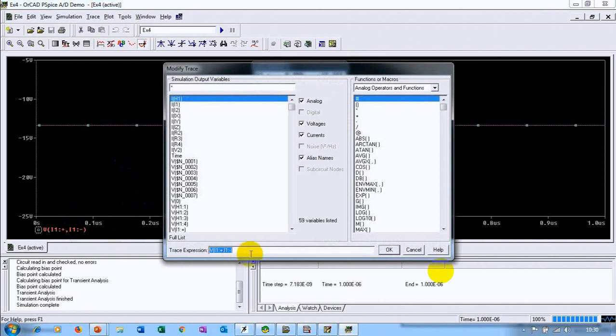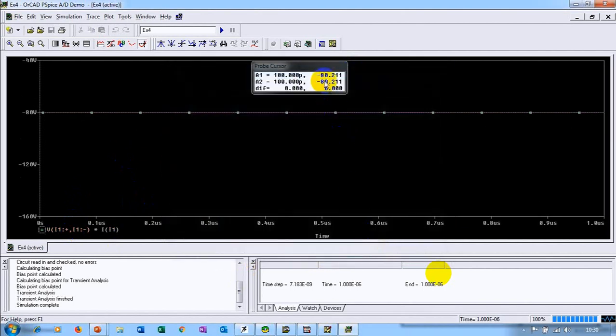Now let us double click on this, and we know which current, it is I1. So, the multiply symbol, and then I1. You can see here, this is I1. As you click, it will come here in the expression. Click on OK to find your power. So you can see the formula is V into I, right? And the answer is minus 18.211.